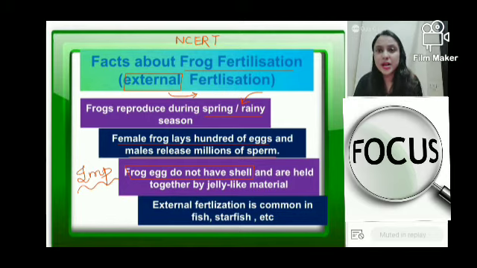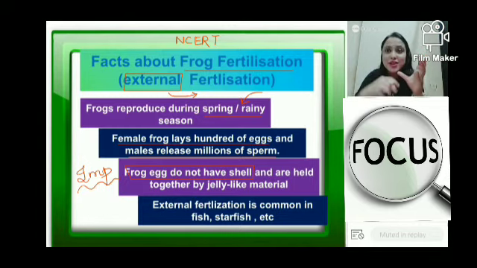You have seen a bird's egg. आपने देखा होगा bird का egg. So a bird's egg has a calcium shell outside it. But a frog's egg will never have a shell outside it, because if there is a shell, how will fertilization happen? So egg and sperm have to come together. If there is a shell around the egg, the sperm will not be able to break the shell. Sperm के पास इतना power नहीं है कि it will break the calcium shell and then fertilize the egg. So therefore, in case of frog, the eggs do not have a shell.